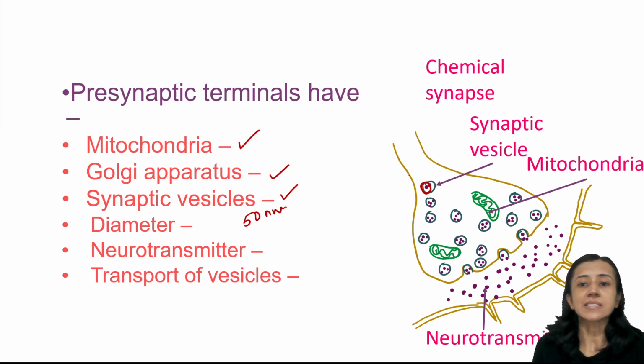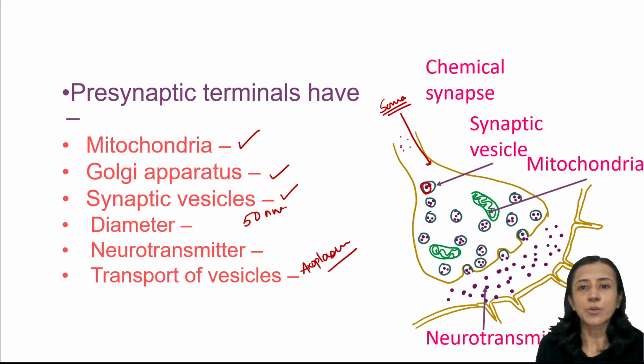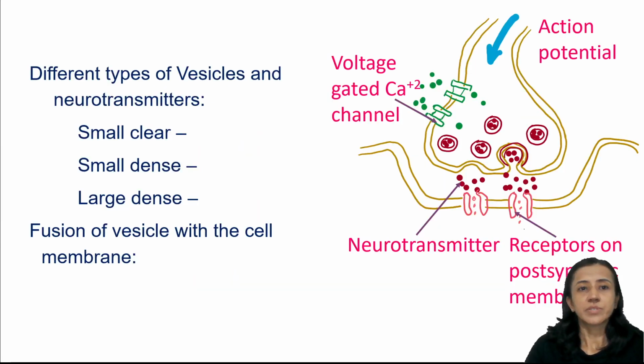Now these vesicles are produced from the soma, and these vesicles get transported by axoplasmic flow through axoplasm, that is the cytoplasm in the axon, and reach the presynaptic terminal. Now this we have discussed. Different types of vesicles are there and they have different neurotransmitters.